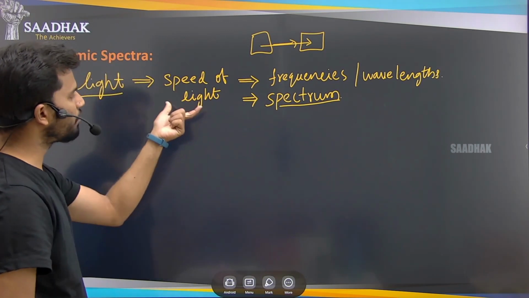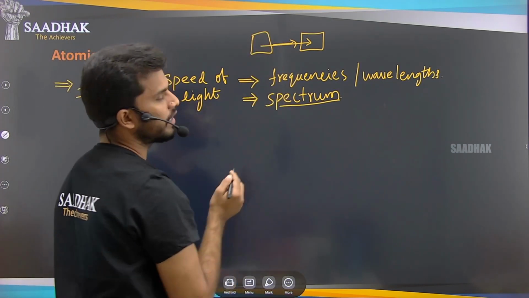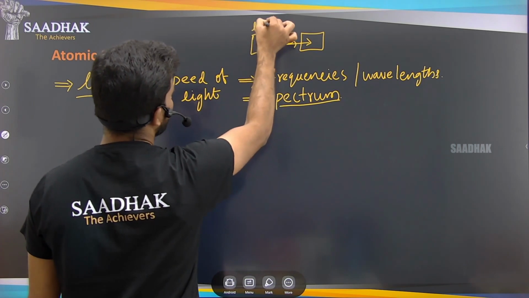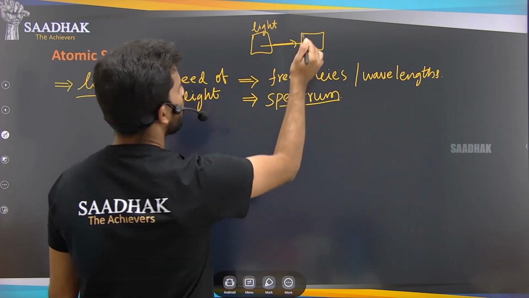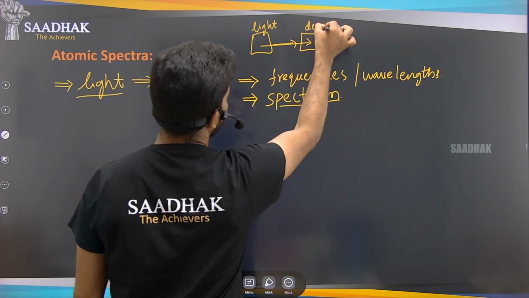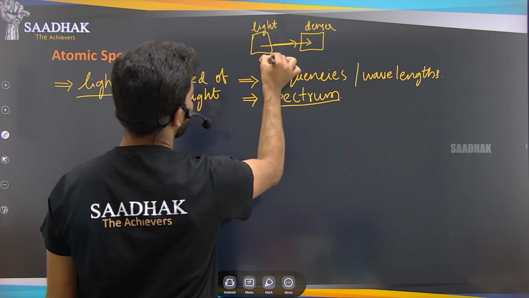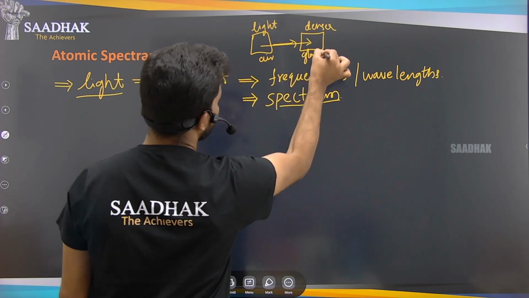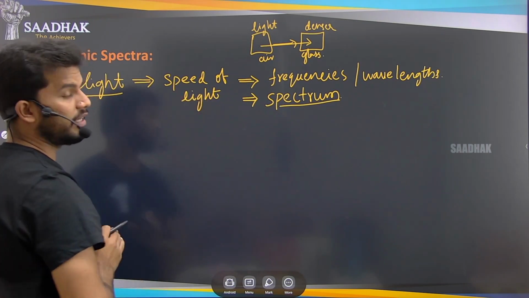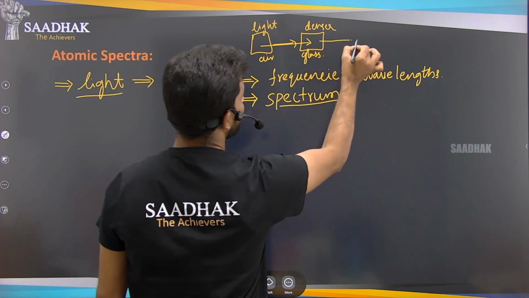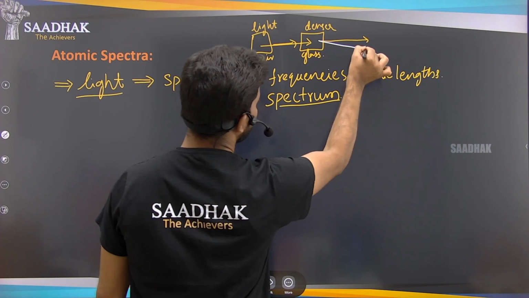So just now we said the speed of the light depends on the medium in which it is traveling. Which means if this medium has a very light density, like air, and from that air it is traveling into a denser medium, like light going from air into glass, what happens? The spectrum, the light beam or the radiation, will deviate a little bit.